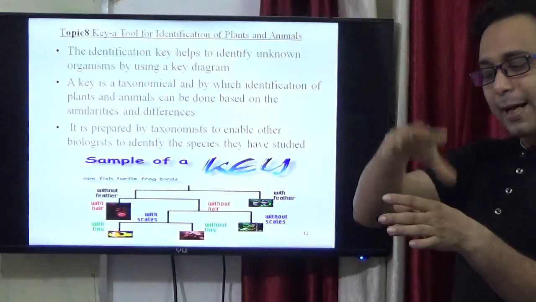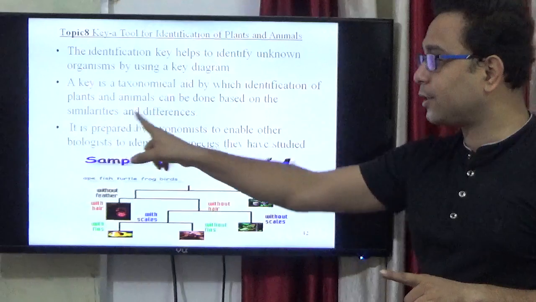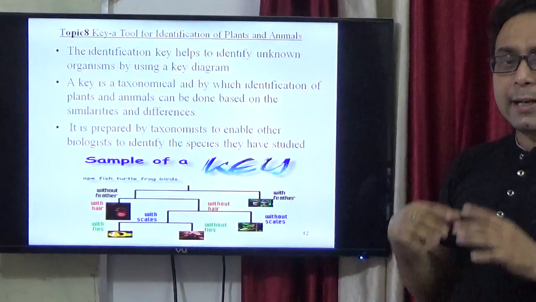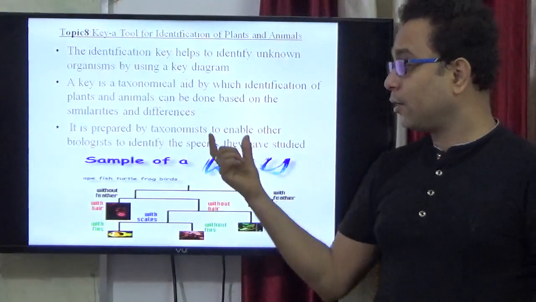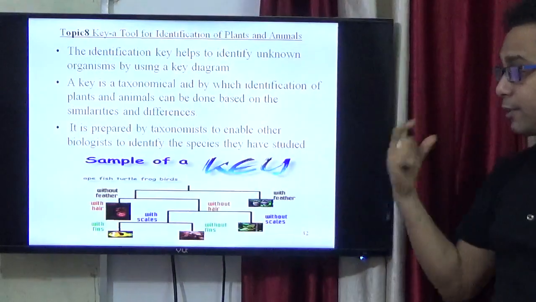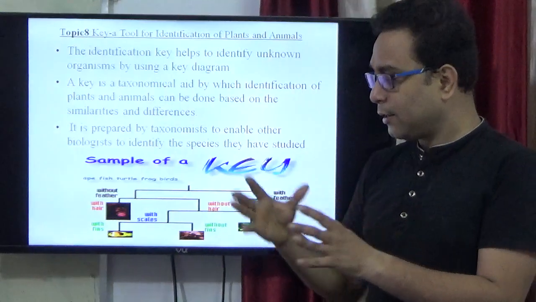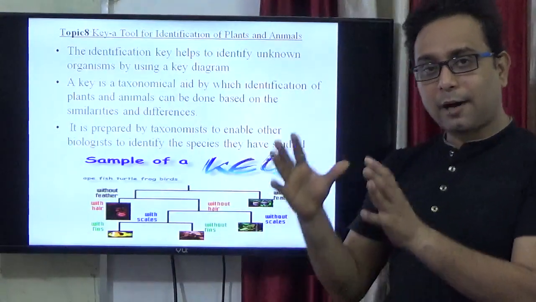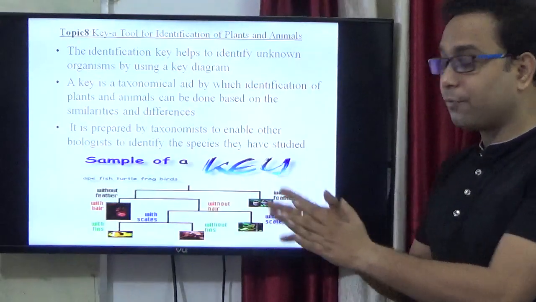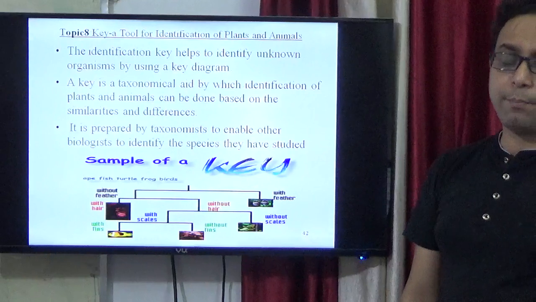Plants or animals are classified on the basis of similarities and differences. Keys provided by taxonomists enable biologists to identify the species they study. So you analyze the result after you find out some important features of the animals or plants. From that point of view, keys are very important.